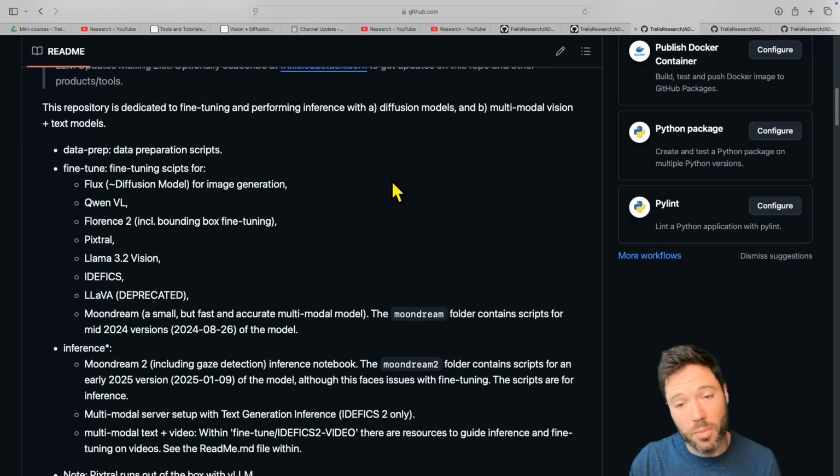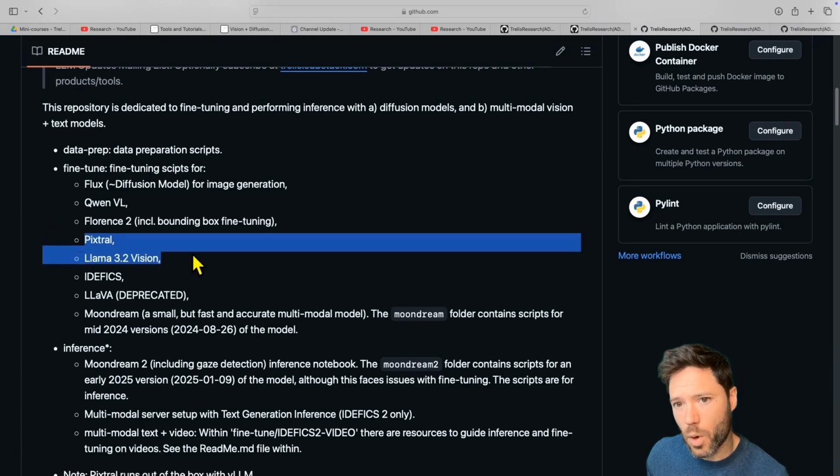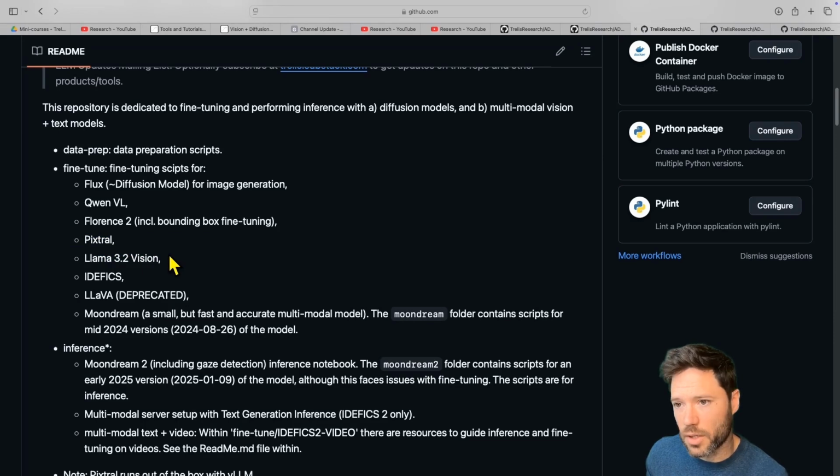The other model type is multimodal. This is text plus images. The strongest model here is the Qwen-VL model, which I highly recommend if you need to fine-tune a larger model. I also have support for Llama 3.2 Vision and Pixtral. Not quite as strong, but they are Western models if censorship considerations or preferences are a factor.